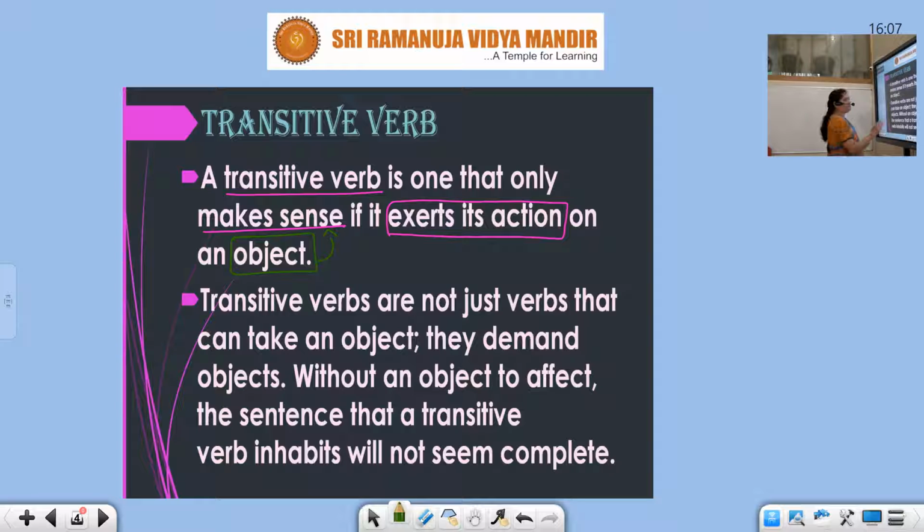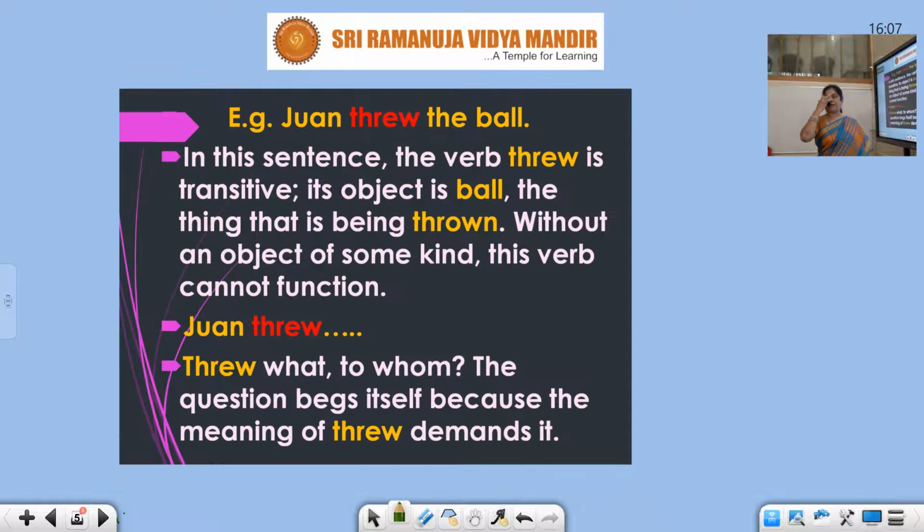Now listen carefully. Don't think that for a transitive verb it is mandatory to keep an object beside it. No. Without an object, the verb is meaningless. That's the meaning. So I suppose you understood the difference, students. Don't think if I put an object beside any verb, it is going to become a transitive verb. No. The verb demands an object. Without an object, it is meaningless.